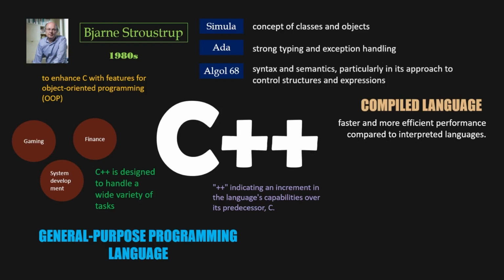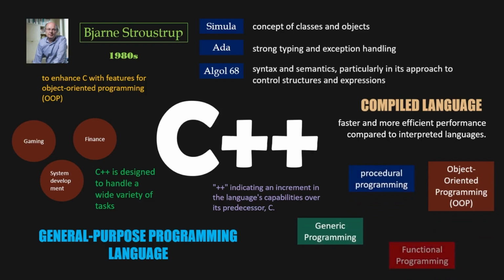And also, C++ is a versatile language that supports multiple programming paradigms. You can use it for OOP with classes and objects, procedural programming with functions, generic programming with templates, and functional programming with features like lambda expressions and higher-order functions. This versatility allows C++ to be used for a wide range of applications, from systems programming to application development.